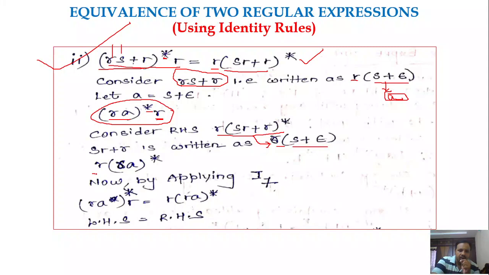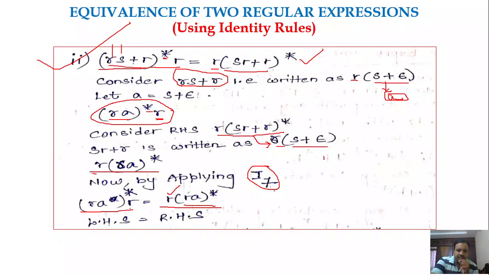So R of RA star. Okay, R of RA whole star. So this could be written like this, right? If you consider this LHS part and RHS part, you could say that RA whole star R is equal to R of RA whole star. By applying the identity rule 7, we could say that both are equivalent. Concatenating R and A, performing the Kleene closure, and concatenating with R is the same as R concatenated with RA whole star. So both are the same.